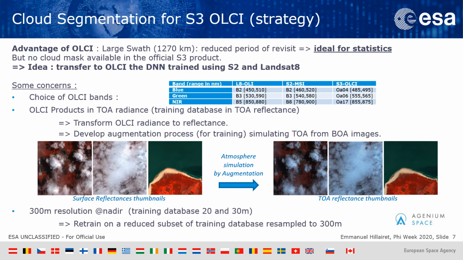Major one is the fact that Sentinel-2 and Landsat-8 products are given in surface reflectance, whereas OLCI products are given in top-of-atmosphere radiance. In order to tackle this issue of atmospheric behavior, we decided to simulate some standard atmospheres directly in the training by a specific augmentation.